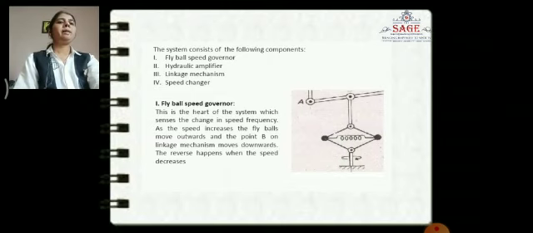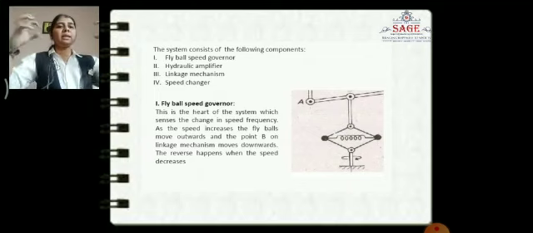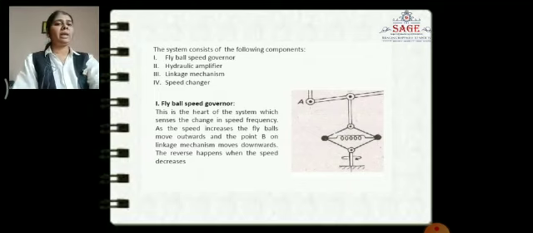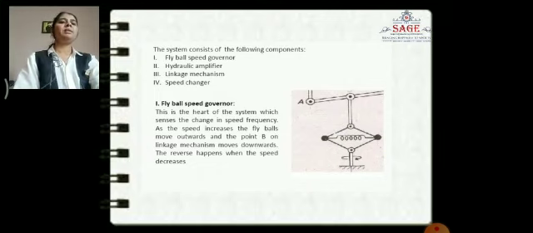The fly ball speed governor is the heart of the system, which senses the change in the speed or frequency. As the speed increases, the fly ball moves outwards and point B on the linkage mechanism moves downwards. The reverse happens when the speed decreases.